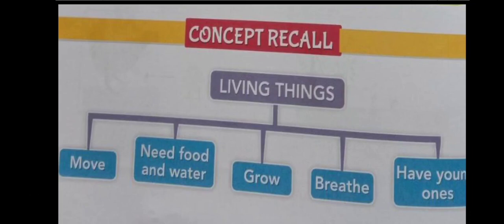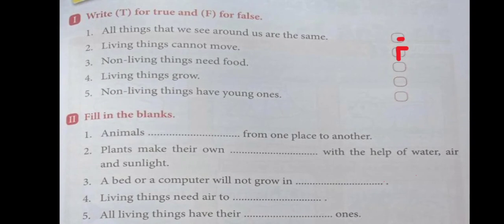And the last difference is, living things have their young ones. They can reproduce their young ones. But the non-living things do not have their young ones. They cannot reproduce their young ones. So these all we learned in the last class. Now we will do some activities.